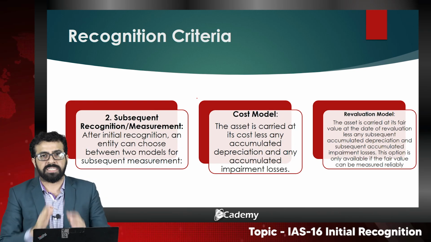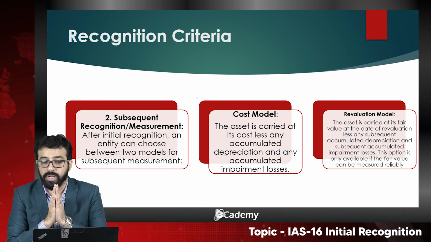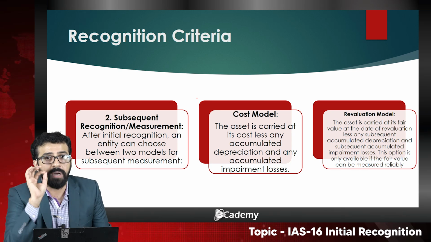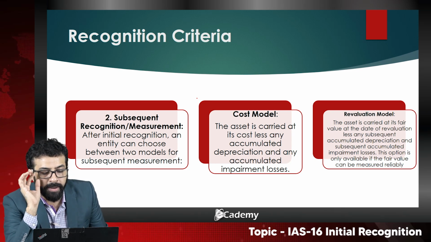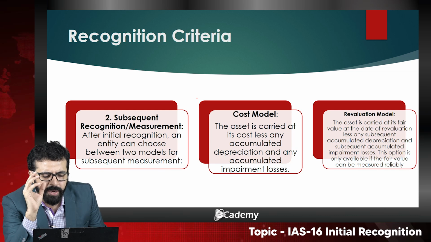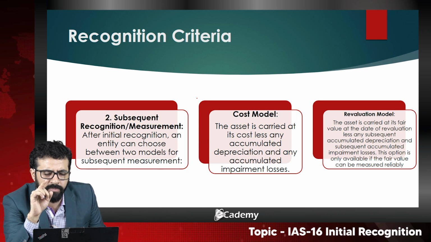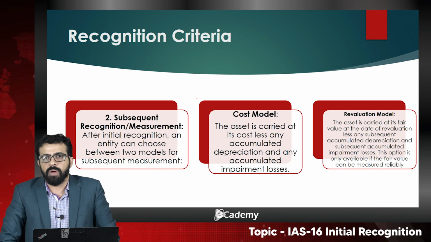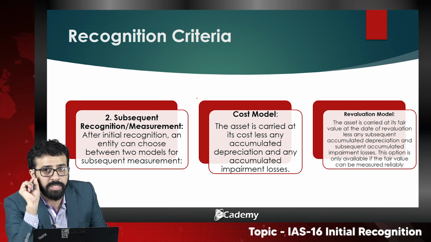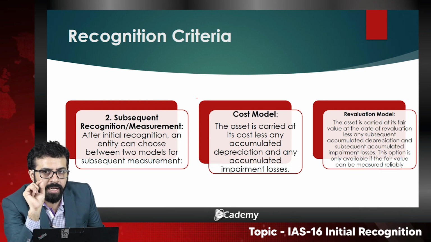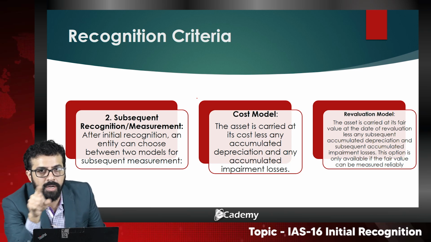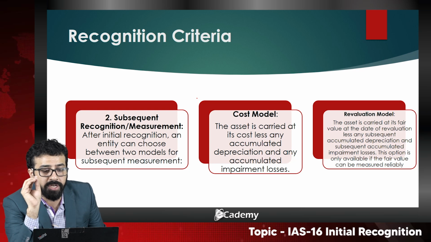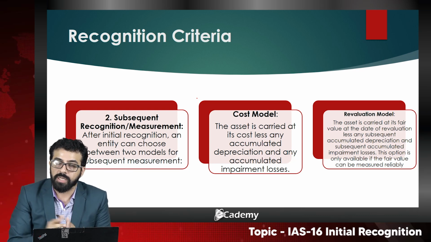The second stage is subsequent recognition or measurement. I'm repeating, subsequent recognition or measurement, which is different. Please pay attention, clear focus. Subsequent recognition and measurement is different from subsequent expenditure. Sir, what is meant by it? Yes, now pay attention. Subsequent measurement and recognition is different from subsequent expenditure. I will discuss later what the subsequent expenditure is, but right now we are discussing subsequent measurement.